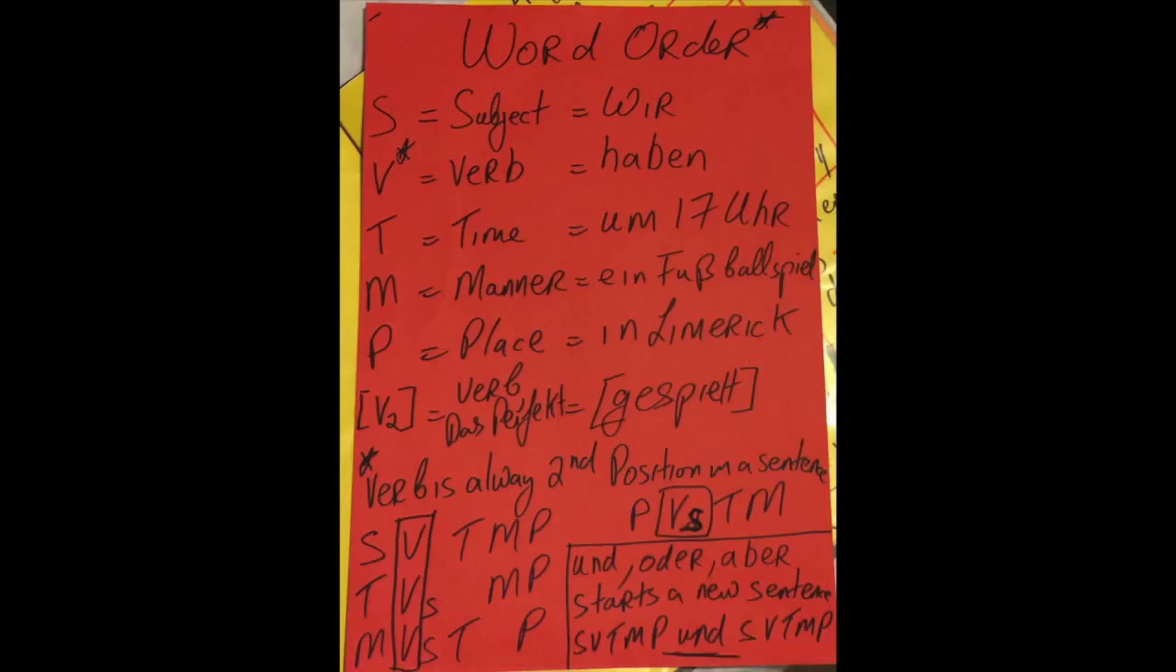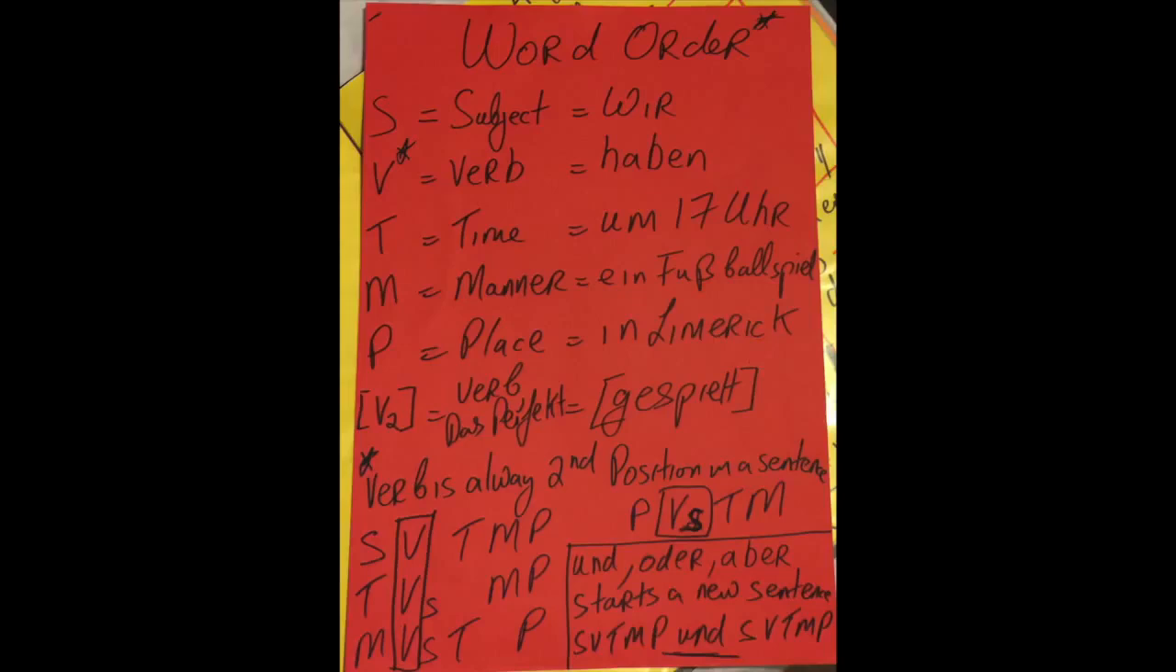Next one is M, which is the manner. So in this sentence it would be ein Fußballspiel. So wir haben 17 Uhr ein Fußballspiel. Next one is place, which would be in Limerick. Okay? So when you're in a location, like in English, you use in.